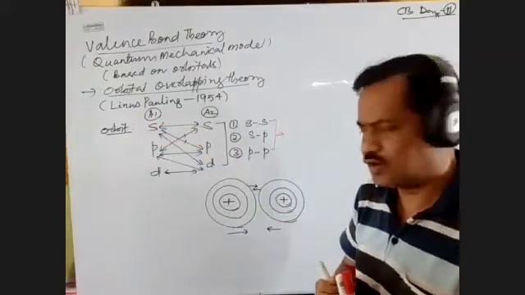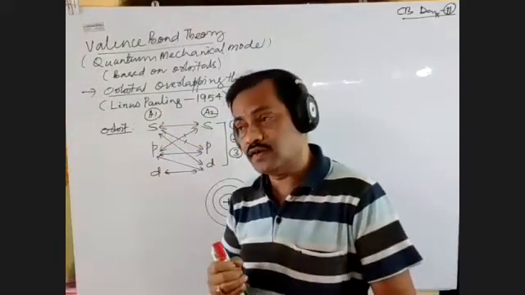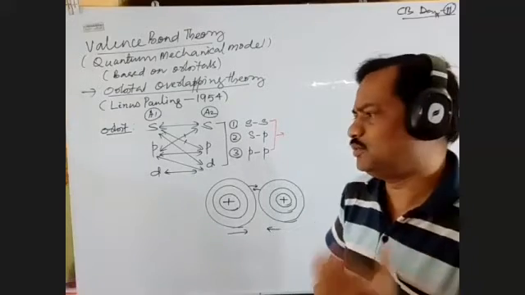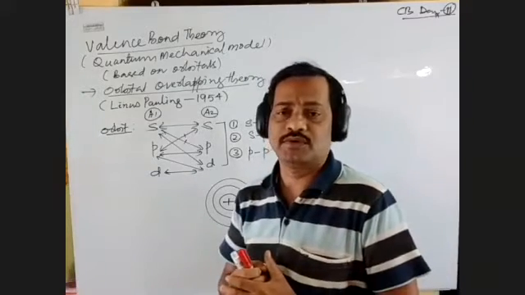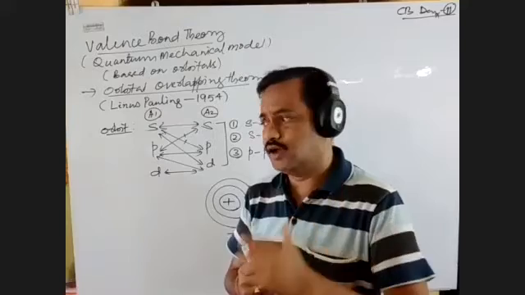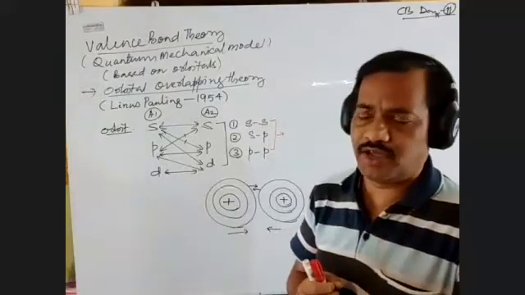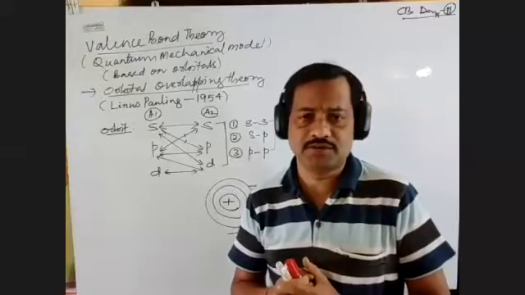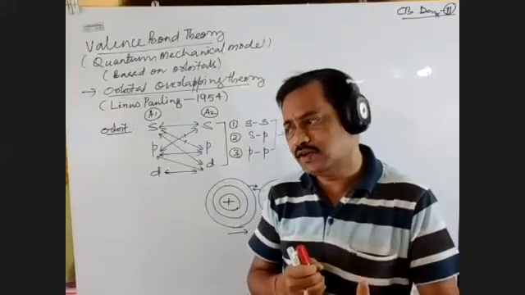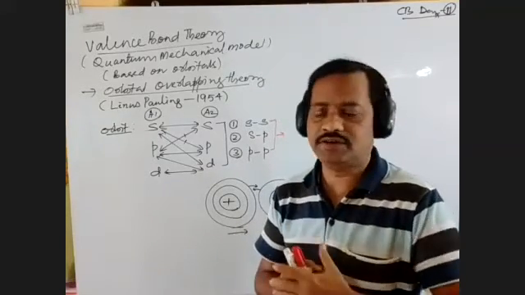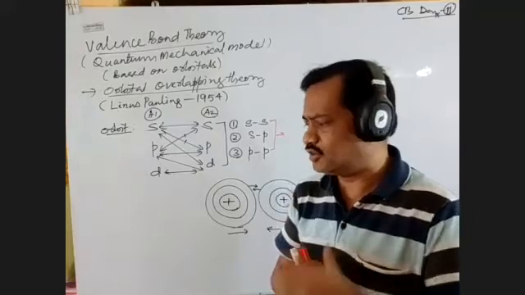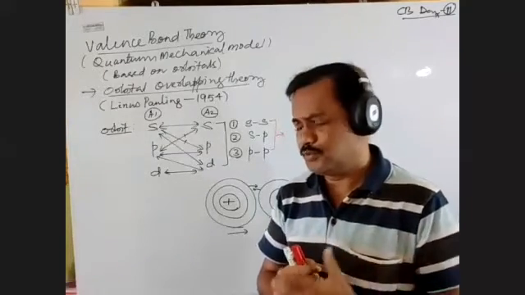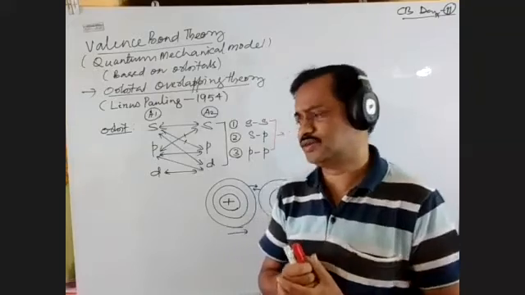Linus Pauling, in order to overcome the drawbacks of the previous theory, which we call the valence electron pair repulsion theory. Because the valence electron pair repulsion theory still depends on the covalent bonding nature that was developed and put forward by G.N. Lewis, right?